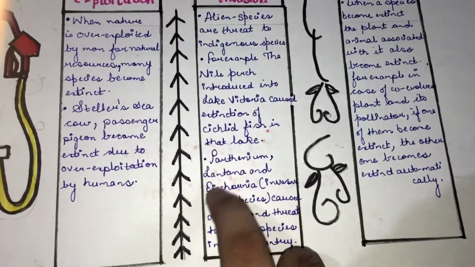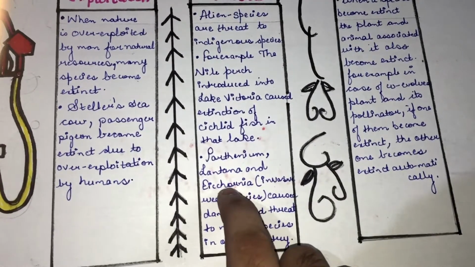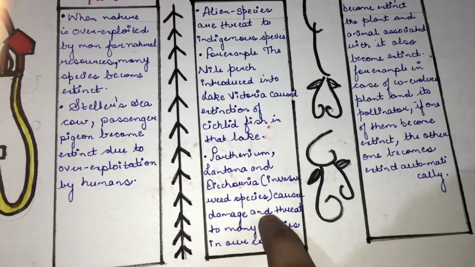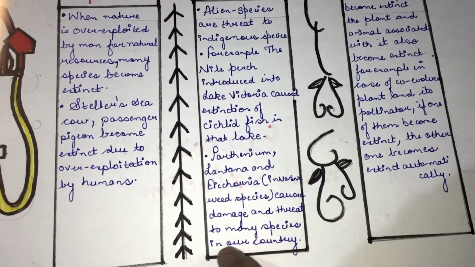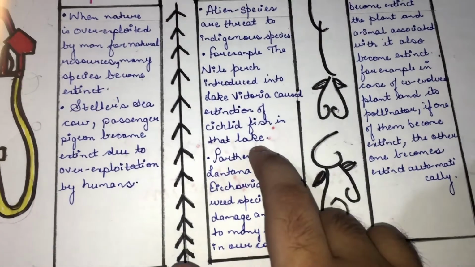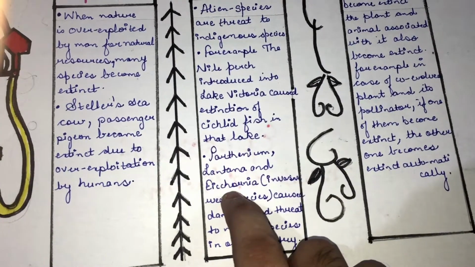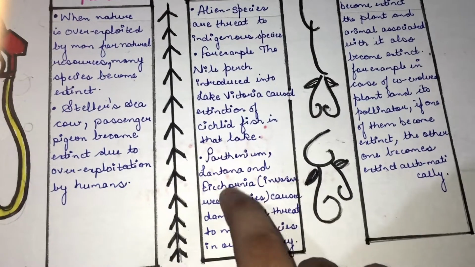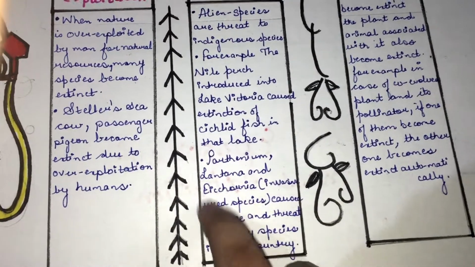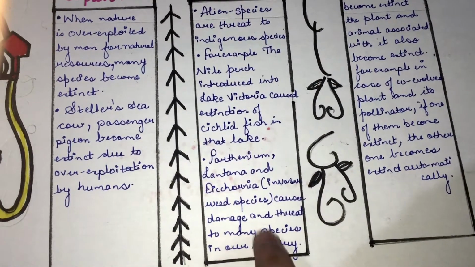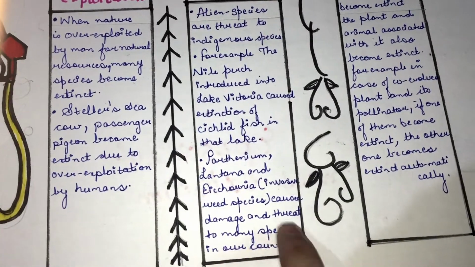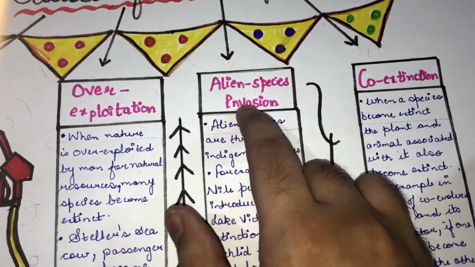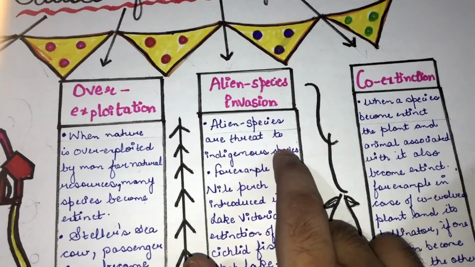Similarly, Parthenium, Lantana, and Eichhornia are all invasive species of weed. They cause damage and threat to many indigenous species of our country. When these foreign invasive weeds were introduced into India, they caused damage to many species. So we have come to know how alien species become a threat to the indigenous species.